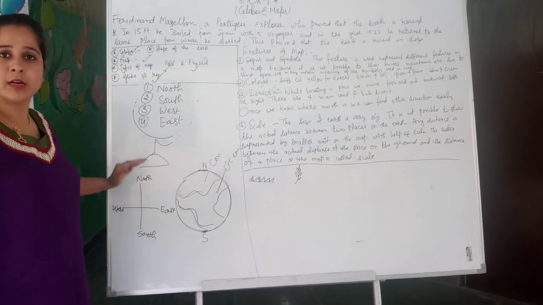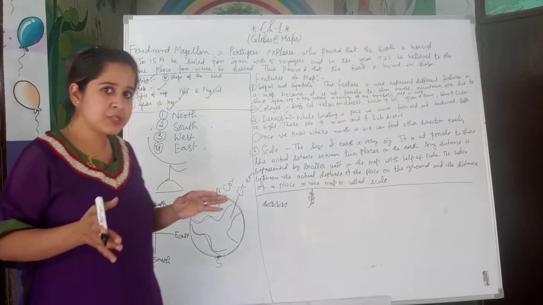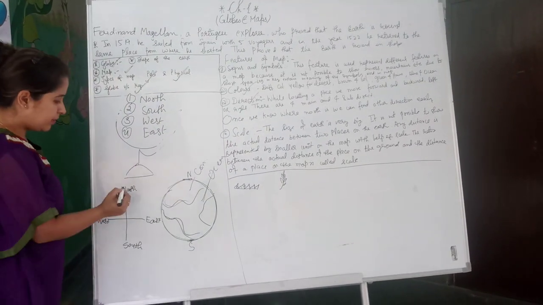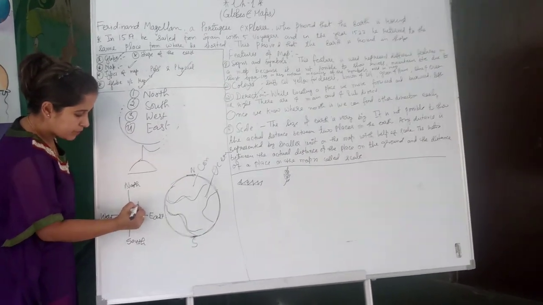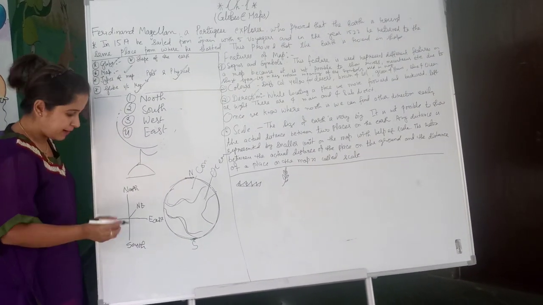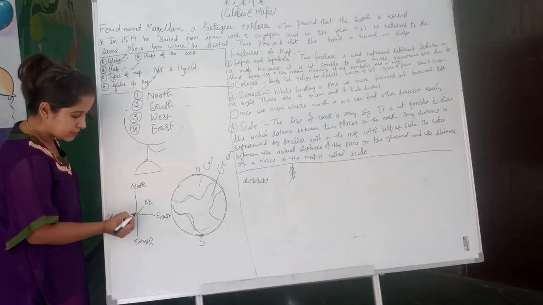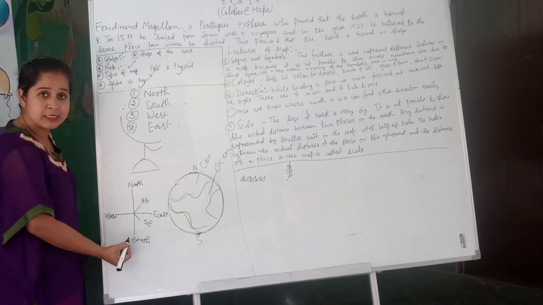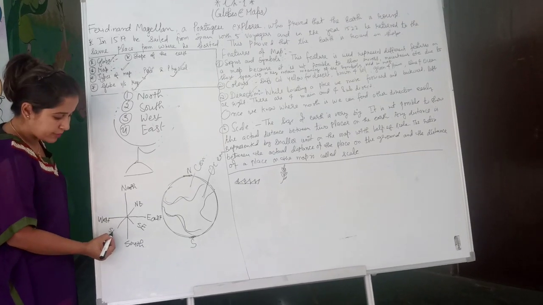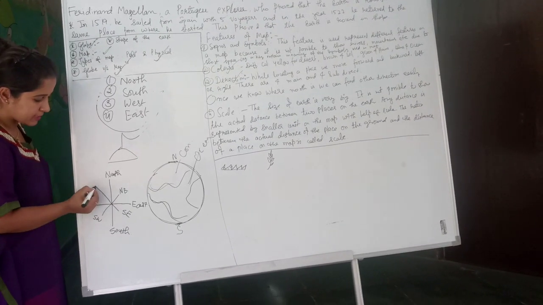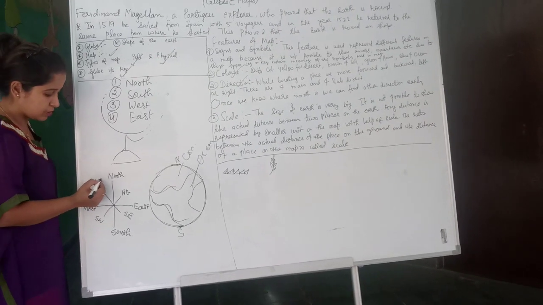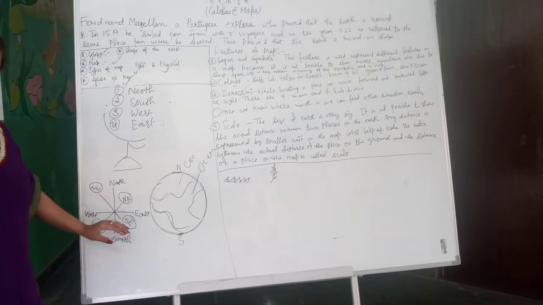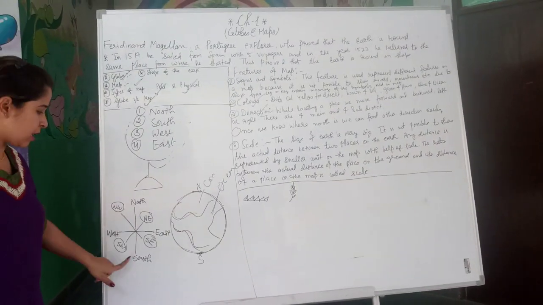Now let's see what the sub directions are. Sub directions are those directions which lie between 2 main directions. Between north and east, it is called the northeast direction. Between east and south, this is called the southeast direction. Between west and south, this is called the southwest direction. Between north and west, this is called the northwest direction.